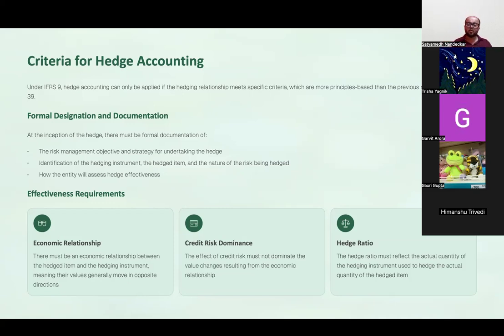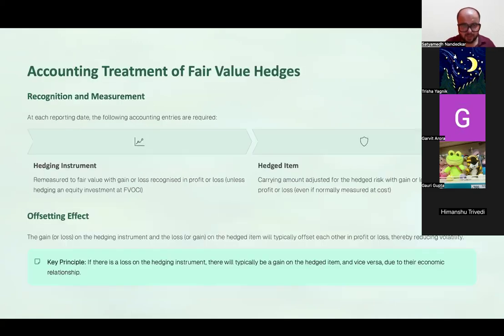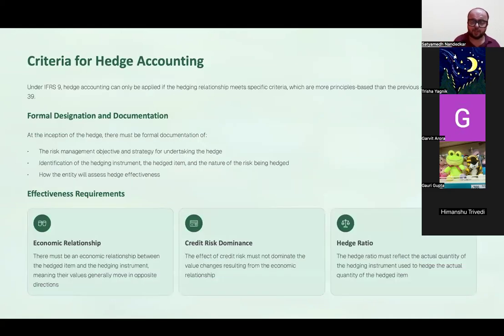When I purchase the futures contract, it gives me a cover of 1 lakh. But what is my exposure? My exposure is 60,000. In that case, the hedge ratio is imbalanced and you cannot use hedge accounting in those cases. ठीक है. अगर आपका फेयर वैल्यू हेज है तो आपका अकाउंटिंग ट्रीटमेंट अलग होगा. अगर आपका कैश फ्लो हेज है तो आपका अकाउंटिंग ट्रीटमेंट अलग होगा.